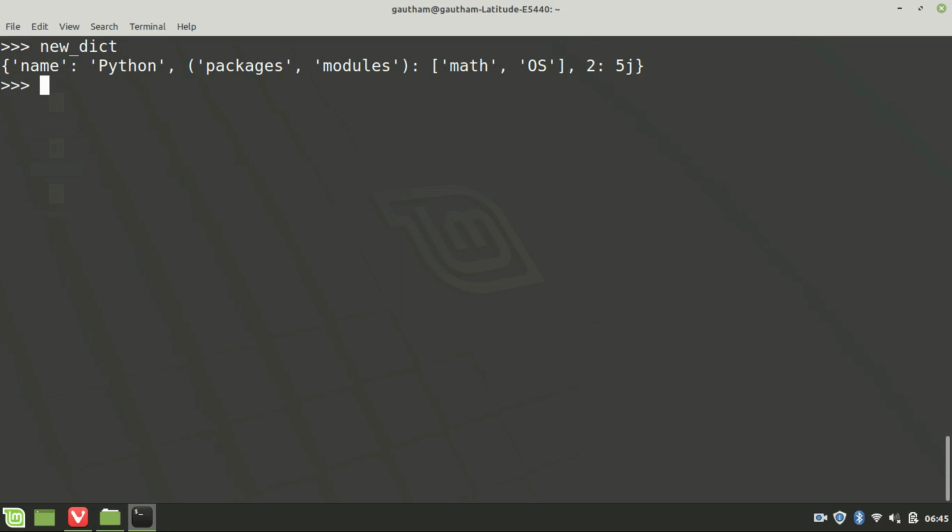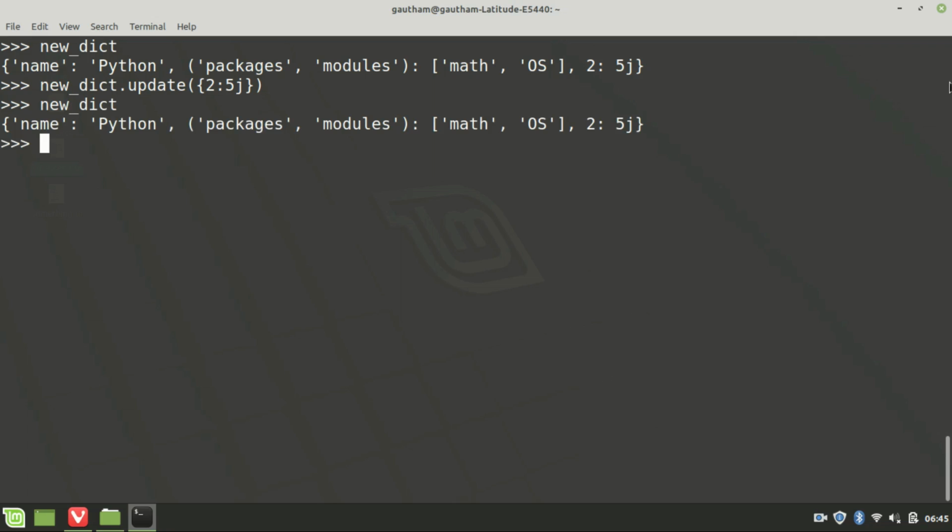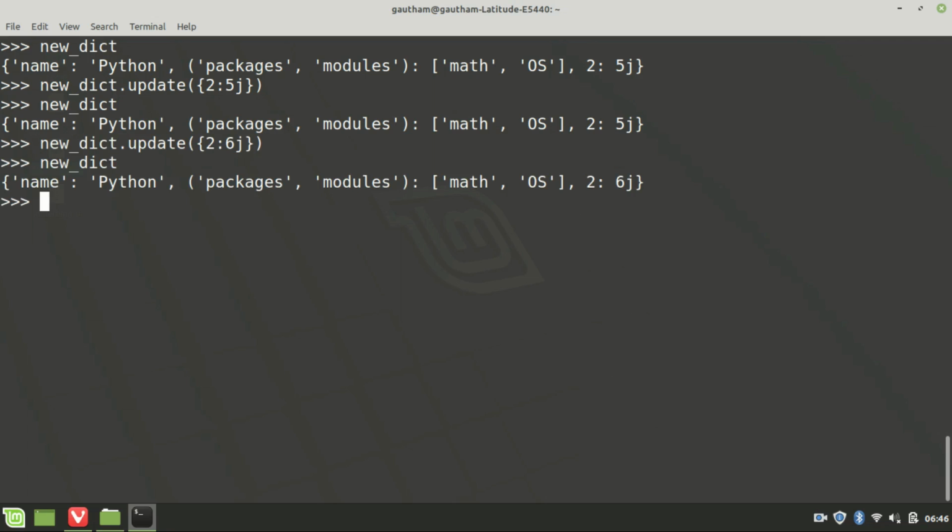Now since we have seen creating a dictionary, let us see how to update the values of a dictionary. Simply new_dict.update(), I will pass in the parentheses a dictionary with the key and the value that I want to update. So now my new_dict has, okay, I gave the same thing. My new_dict has 2: 6j.